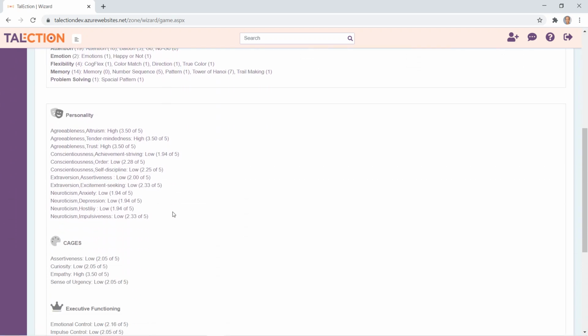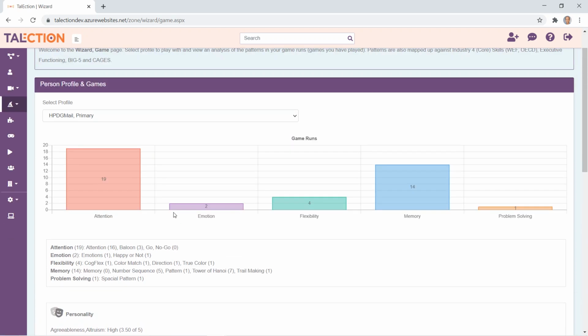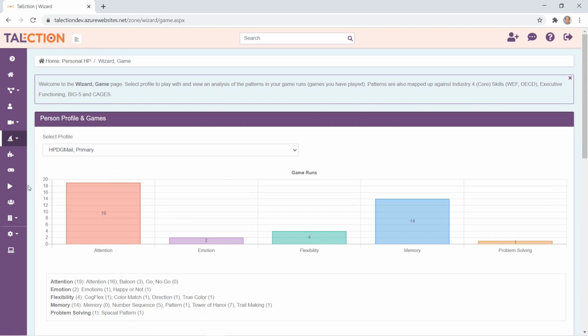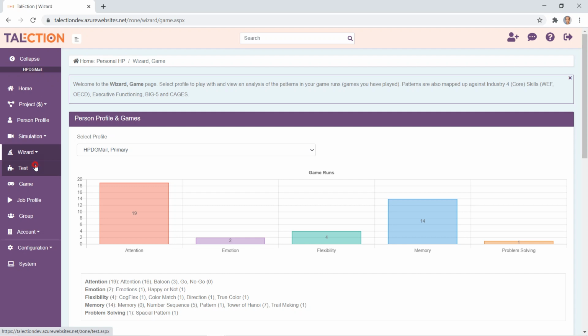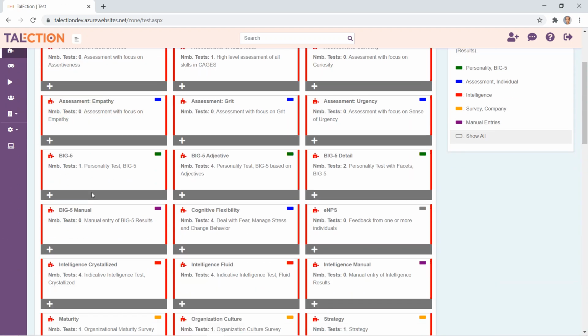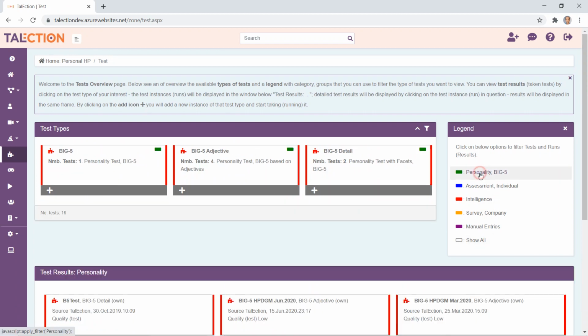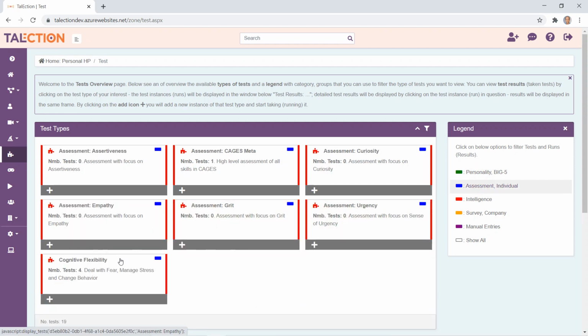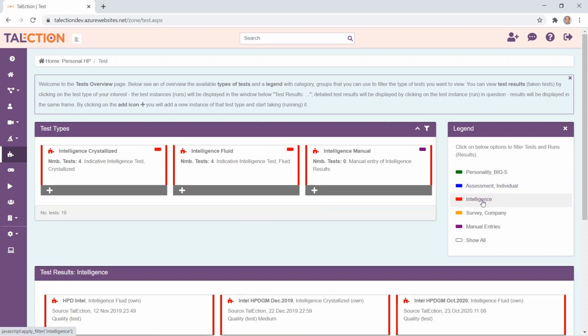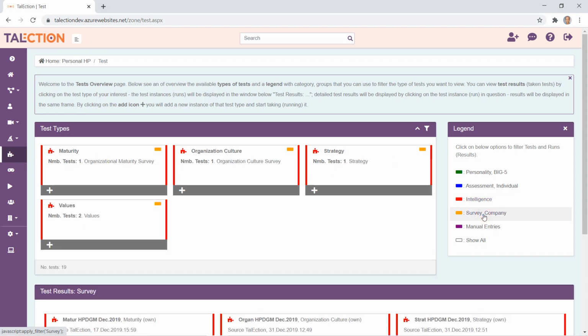So here you see the different results from the game interpretations. And then below that you have access to tests. We have, let's see, close to 20 different types of tests. And here you have the categories: you have personality tests, different types of assessments, including cognitive flexibility, intelligence tests, and different types of company surveys like organization culture.